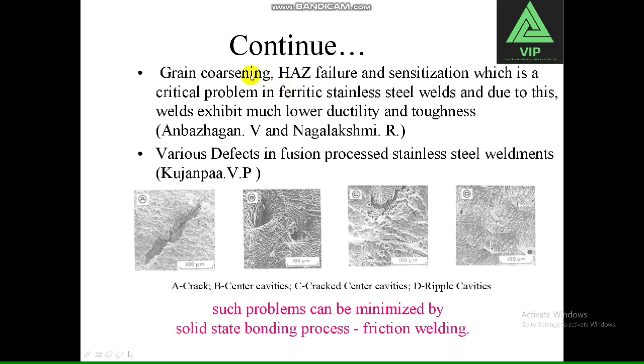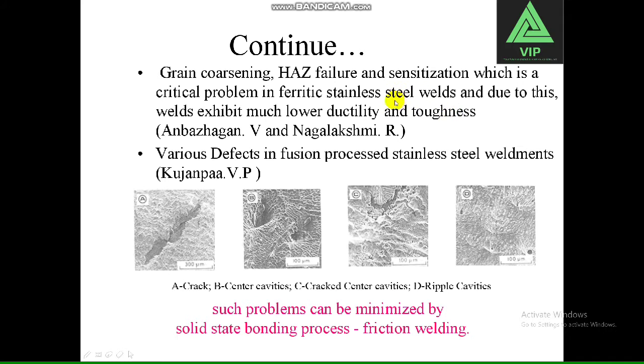HAZ failure and sensitization are critical problems in ferritic stainless steel welds, and due to this, the weld exhibits much lower ductility and toughness. There are many defects in fusion process stainless steel weldments. HAZ is the heat affected zone, and sensitization is a critical problem in ferritic stainless steel welds.